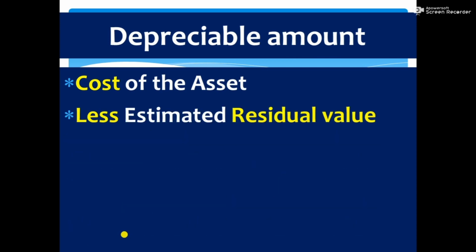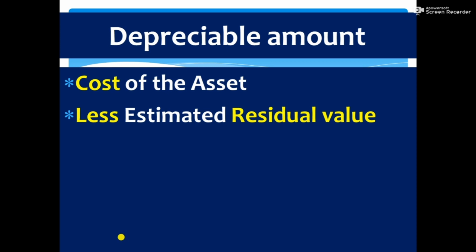Deduct the residual value from the cost of the asset. You will get the depreciable amount. Find out the cost of the asset. We already discussed how we will find out the cost of the asset: purchase price including all non-refundable duties and taxes, directly attributable cost, and initial estimate of dismantling, removing, etc.